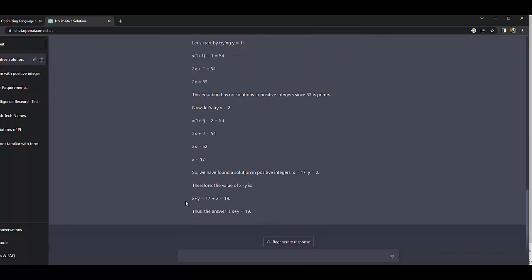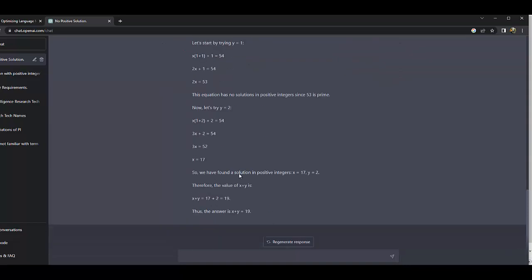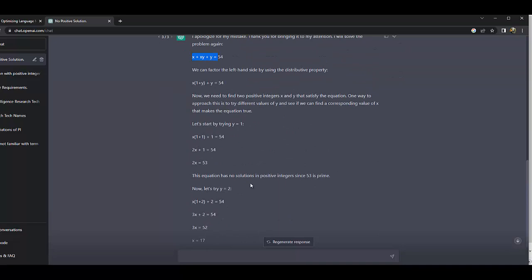When I choose x equal to 17 and y equal to 2 and substitute into this equation, it doesn't hold. With this technique, they don't check whether the primary question obeys the rule or not. That is one of the biggest problems I found in this ChatGPT mechanism.